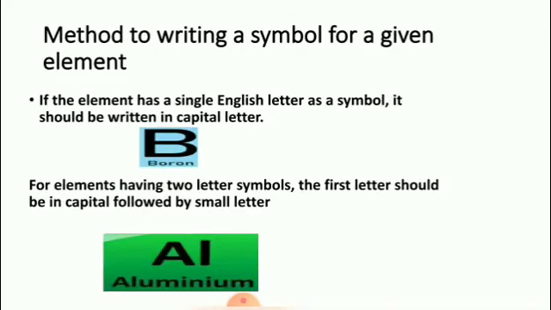Method of writing a symbol for a given element. If the element has a single English letter as a symbol, it should be written as a capital letter. The element with a single English letter is boron, B. As a symbol, it should be written in capital letter. For elements having two-letter symbols, the first letter should be in capital followed by a small letter, Al, aluminium. Clear, children?